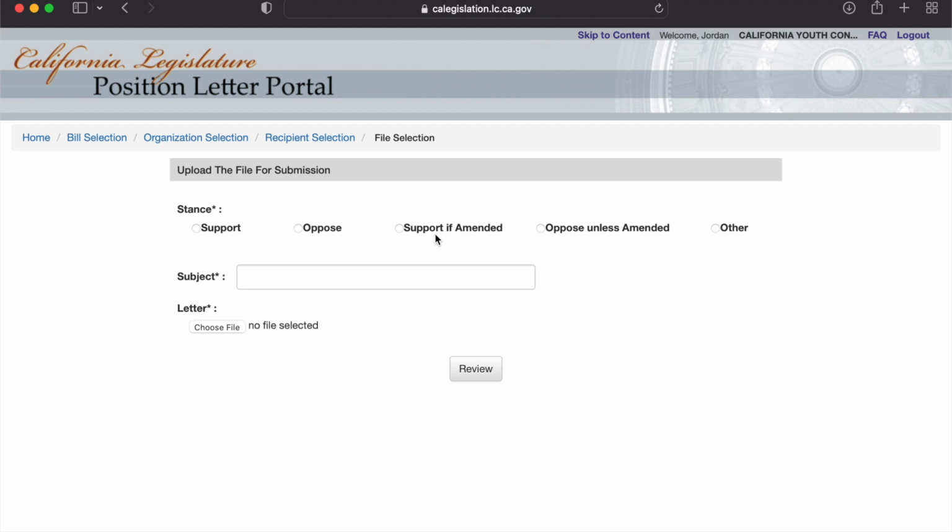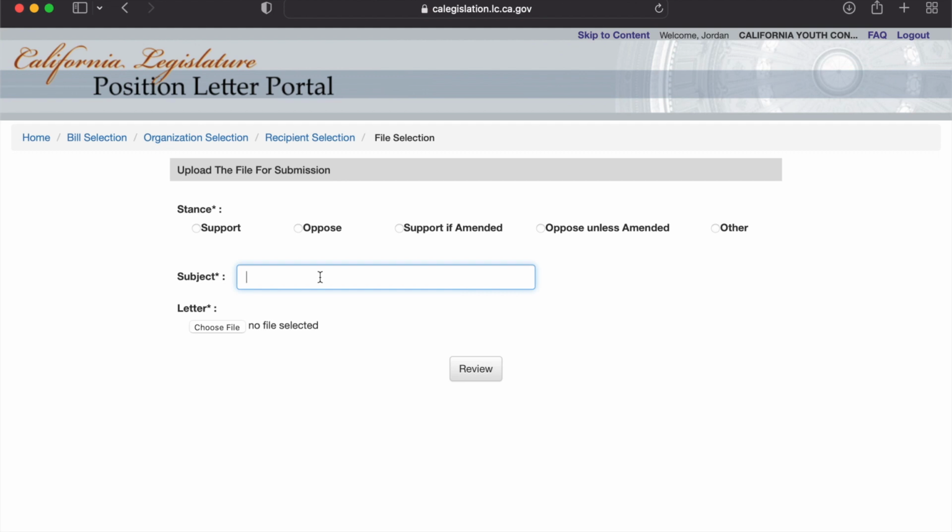So you are supporting the bill if there were things that were changed from the bill, or the opposite, opposing the bill unless amended. So you're sending a letter that you're opposing the legislation unless the language has changed, if there's specific language that is changing. In the letter and public comments, it goes more in detail on what is the stance and the specific language that needs to be changed.